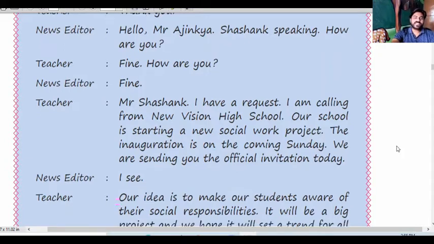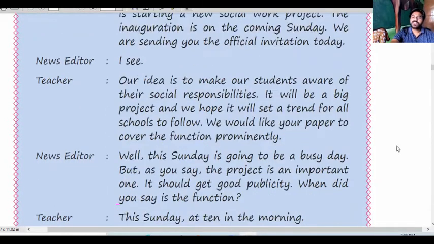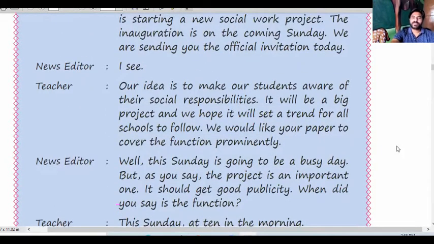Then the news editor said, I see. I see means not I'll see. I see means okay, fine, okay. Then the teacher said, our idea is to make our students aware of their social responsibilities. So the teacher said to the news editor that their idea is to make the students aware of their social responsibilities.